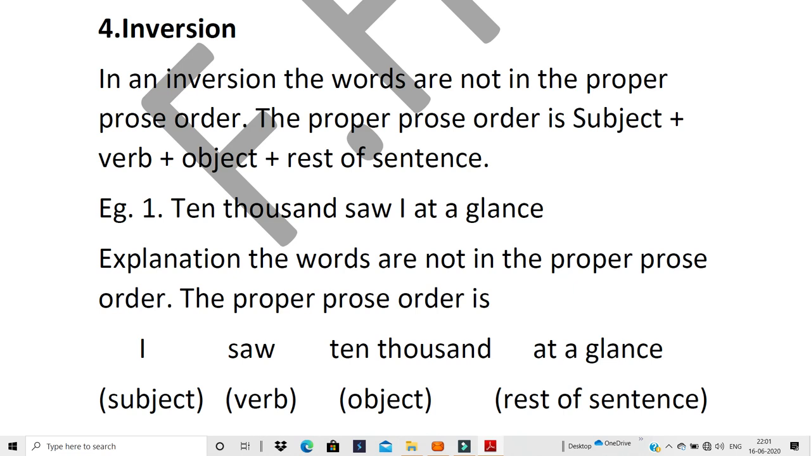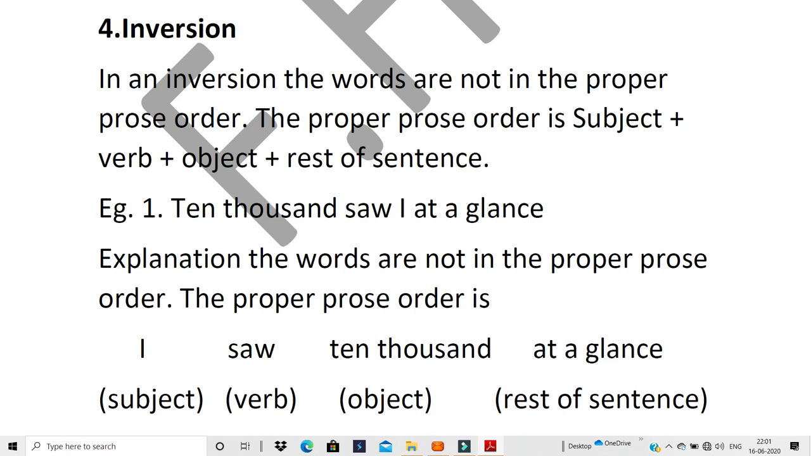So that means it should have started with "she". That is the subject. Who is singing? So you should have "she sang". And then what did she sing? A song. So, she sang a song. This should have been the proper prose order. Clear?